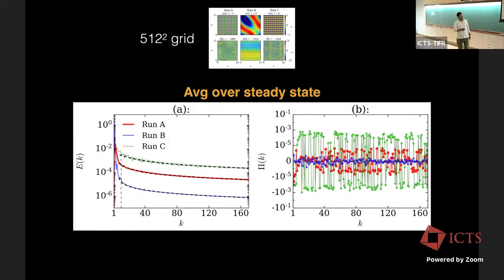You look at the flux. Flux has strong fluctuation. In fact, these are for 3 different runs, there are 3 different colors. They are fluctuating quite a bit. It's not going to 0. So there's a lot of exchange of energy among the Fourier modes, and it is a signature that it is non-equilibrium.